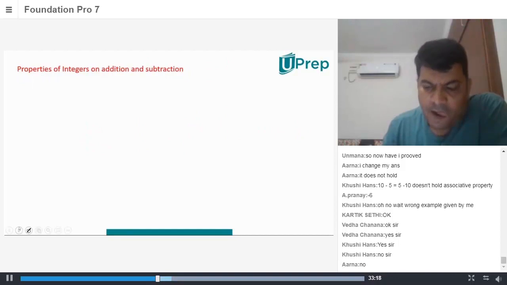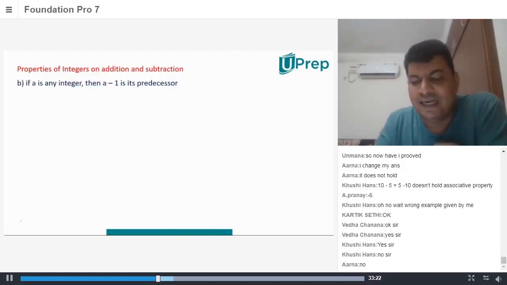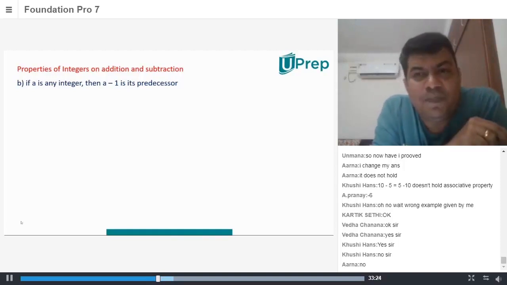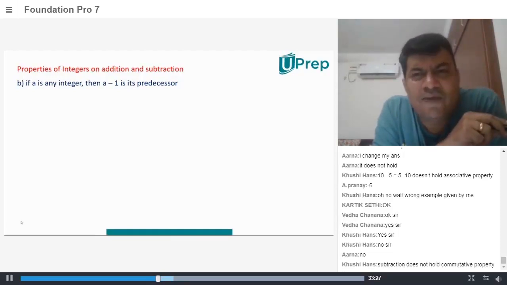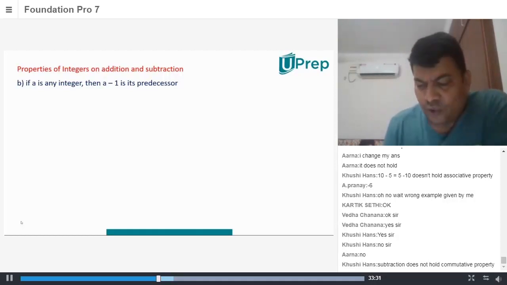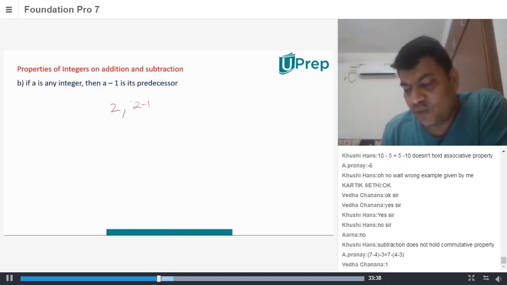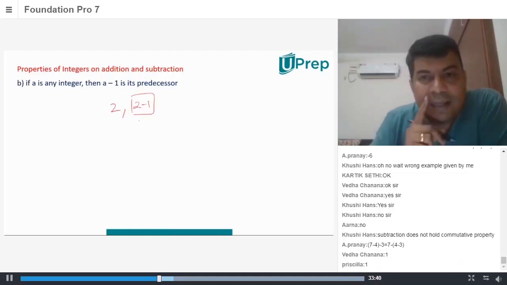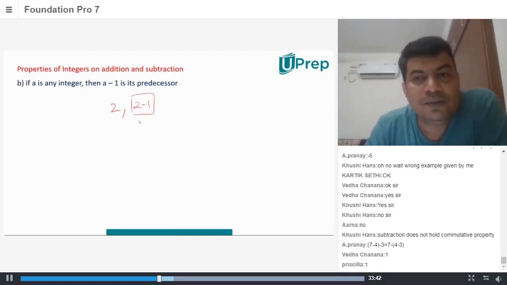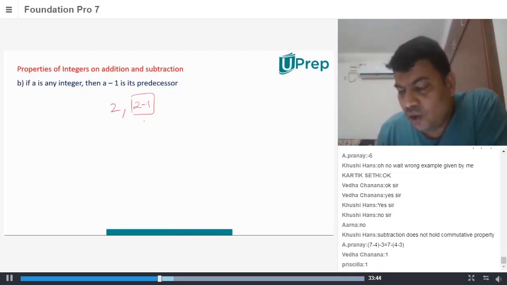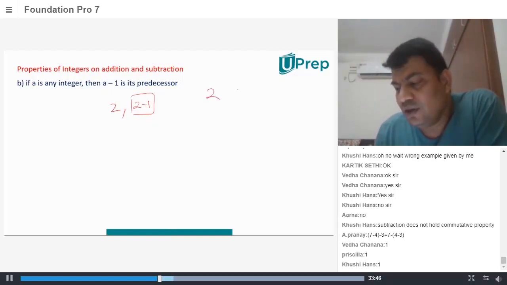That's the reason subtraction of integers is not a commutative property. Now, if A is an integer, then A minus 1 is called its predecessor. These are very fundamental things. If you have an integer 2 and subtract 1, 2 minus 1 is 1.